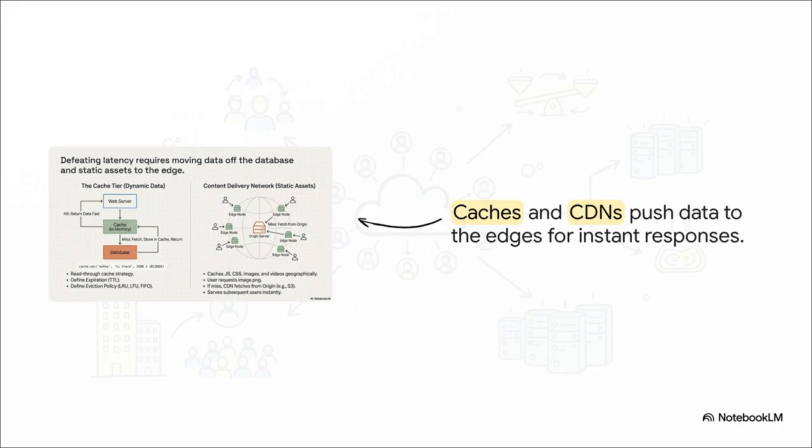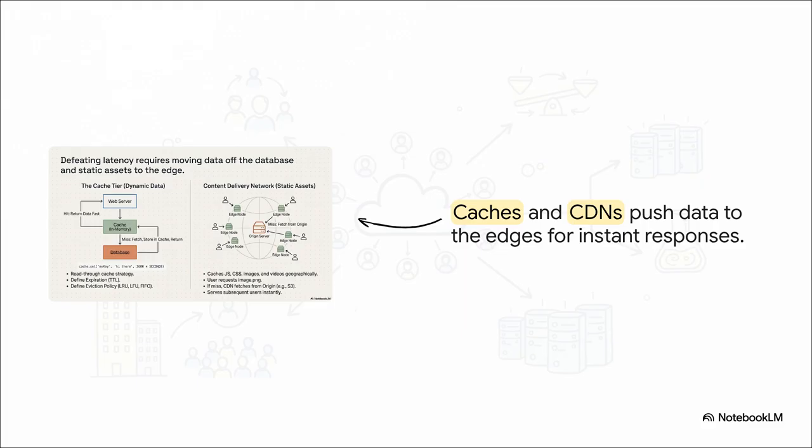Now, to take even more pressure off that database and practically eliminate latency entirely, we have to push data all the way out to the edges. We do this in two ways. First, we set up an in-memory cache using something like Redis. This stores super popular, frequently requested dynamic data right in RAM, so we can serve it up lightning fast without ever bugging the database. Second, we use a content delivery network, or CDN, for static assets.